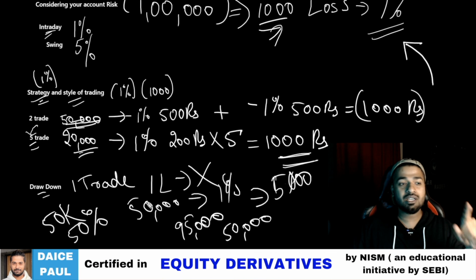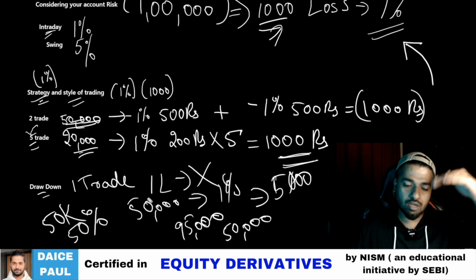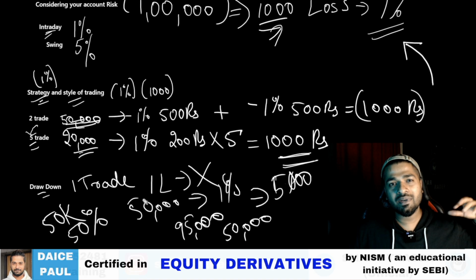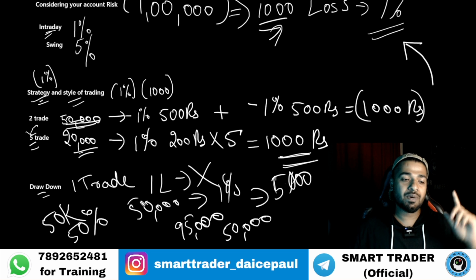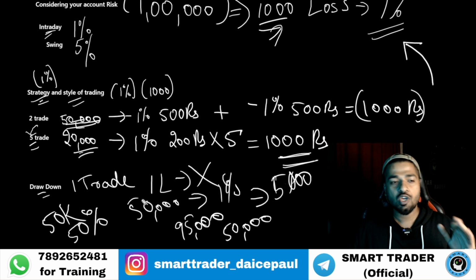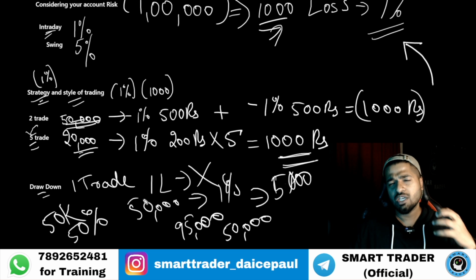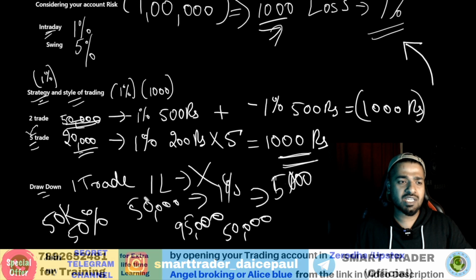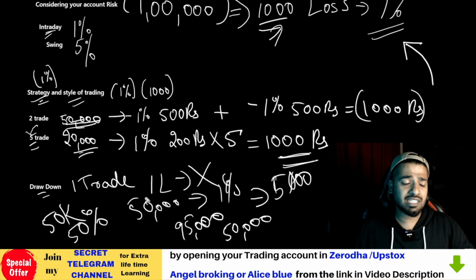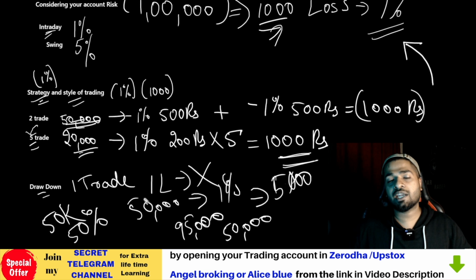Drawdown is very important. Based on your strategy, in your backtesting, you need to calculate what is the drawdown of your strategy. Maximum how much can I go negative, negative, and negative. Even though I go negative, my purchasing power should not reduce. This is very important in terms of money management, which you need to understand, which most of us didn't know, nobody taught us. But as per experience, when we made mistakes, when we started researching and learning, these are the things we came to know and which we have applied in our trading, and our trading is getting better.